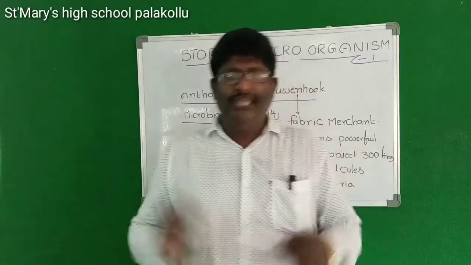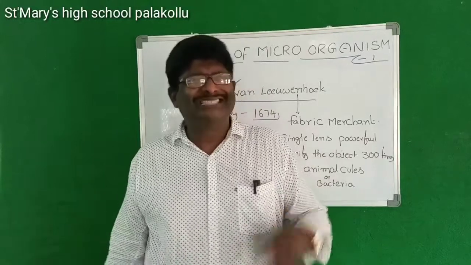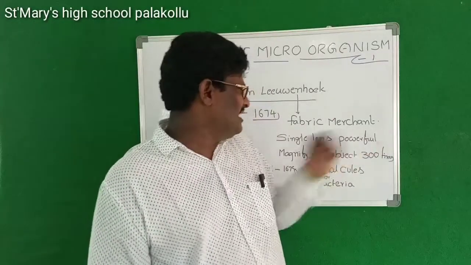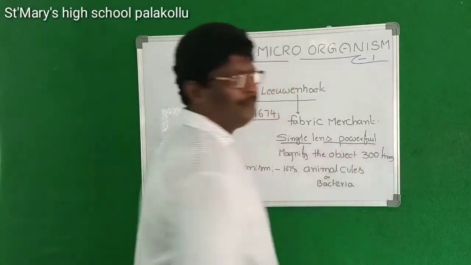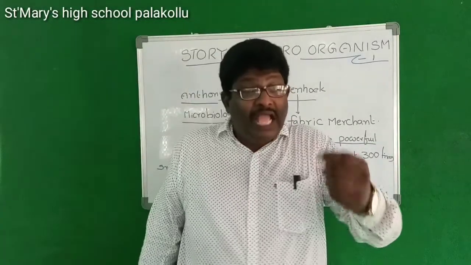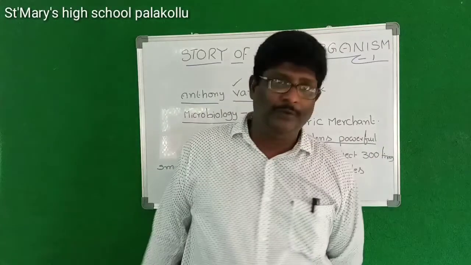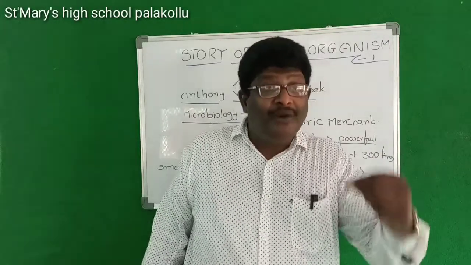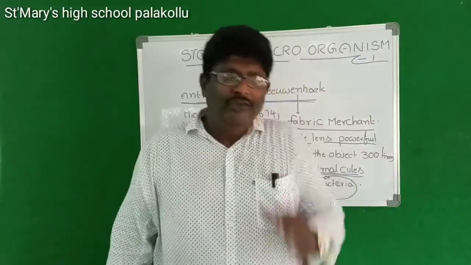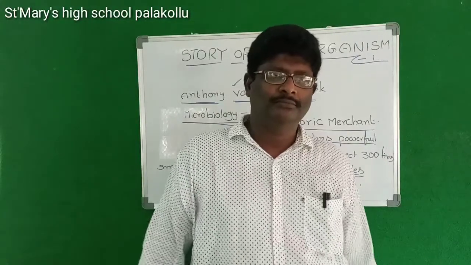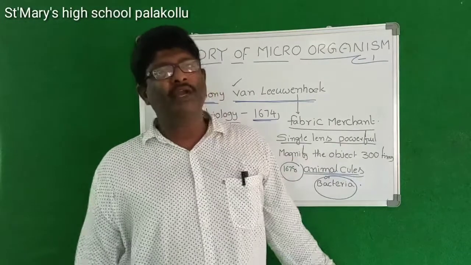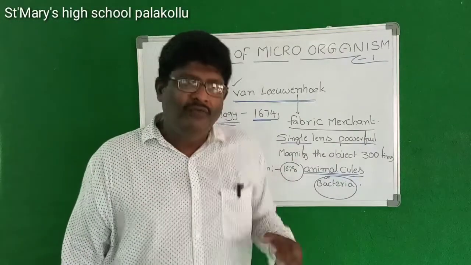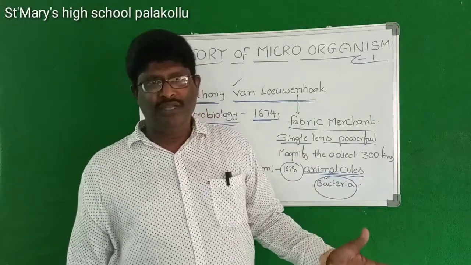He prepared a single lens microscope, a powerful microscope. With the help of that microscope, he found not only bacteria but also some other microorganisms.